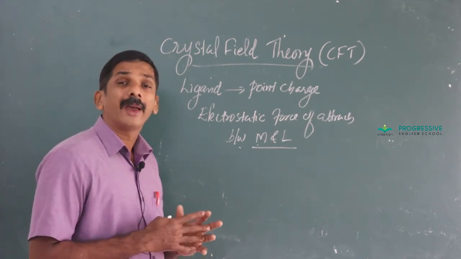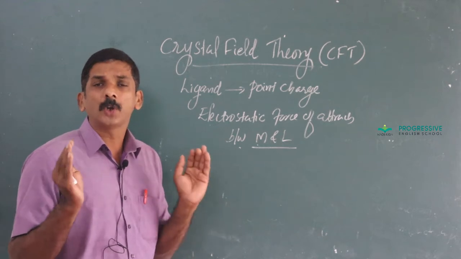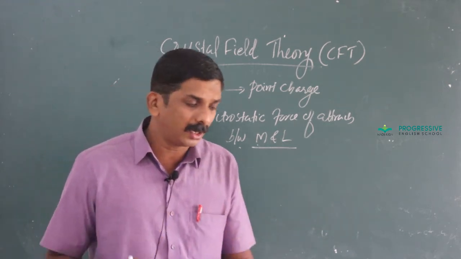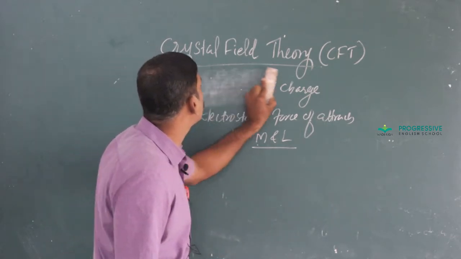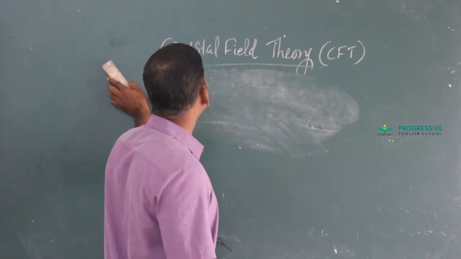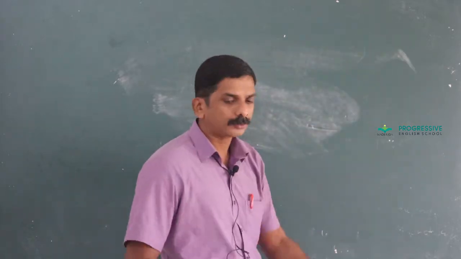Those orbitals having the same energy are generally treated as degenerate orbitals. Degenerate means orbitals having the same energy.